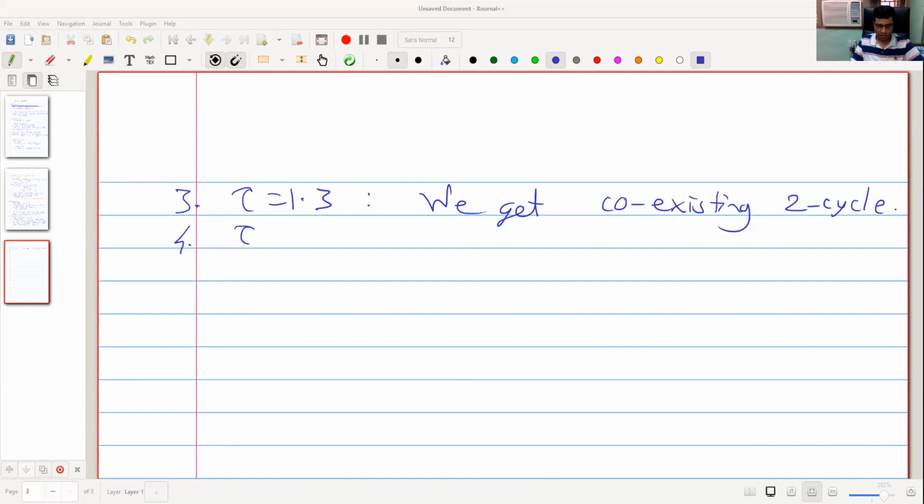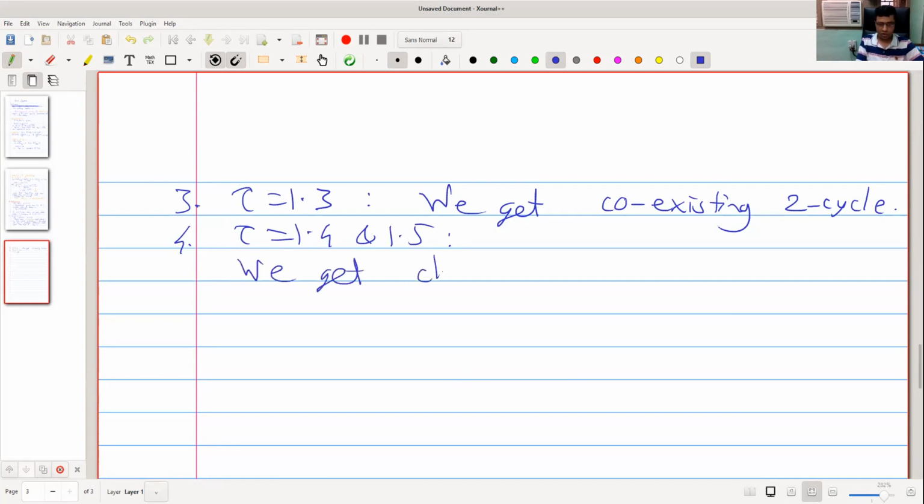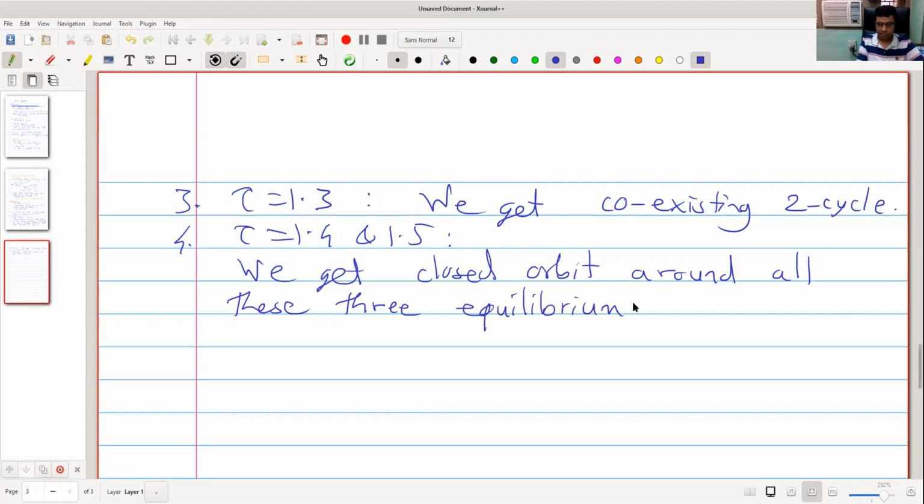So for 1.4 and 1.5, we get a closed orbit around all these three equilibrium points.